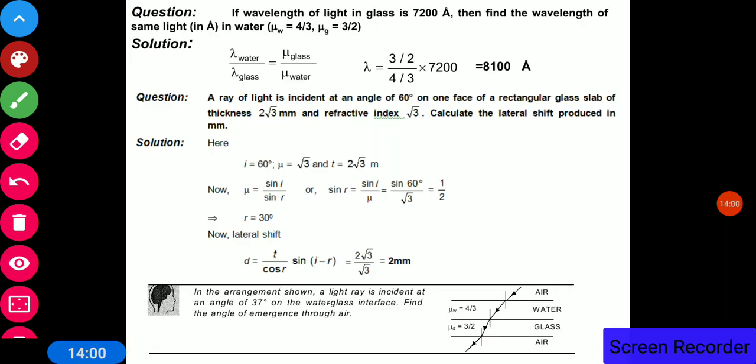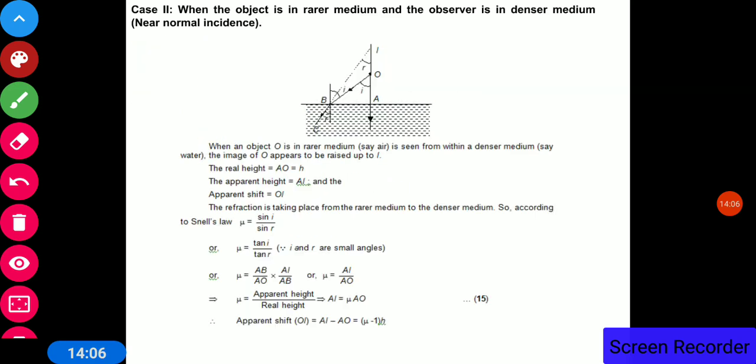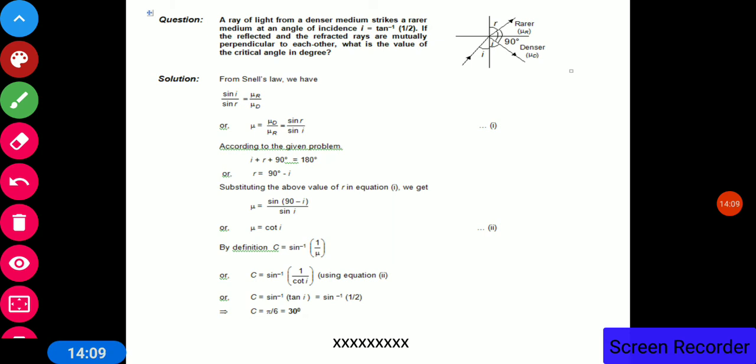Now these are a few numericals which are based on the topic taught today. Solutions are also given. Go through the questions and solutions. If you have any problem, you can discuss at any time.